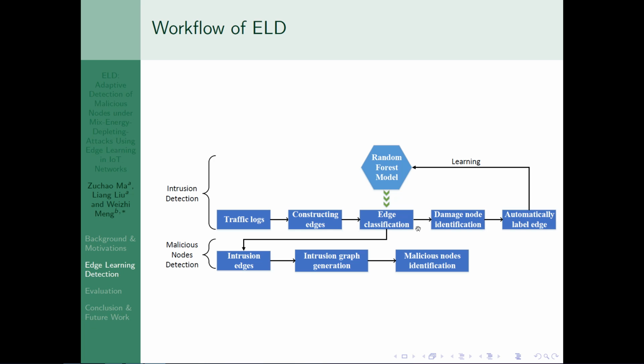And we call this mechanism the damage node identification. After the edge classification, intrusion edges can be used to build an intrusion graph. According to the graph, malicious nodes can be identified and located.